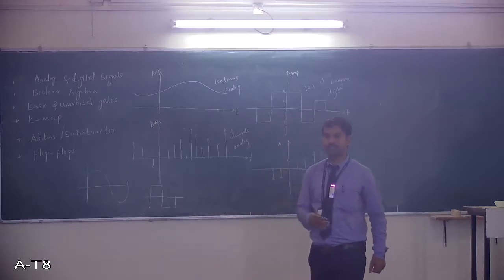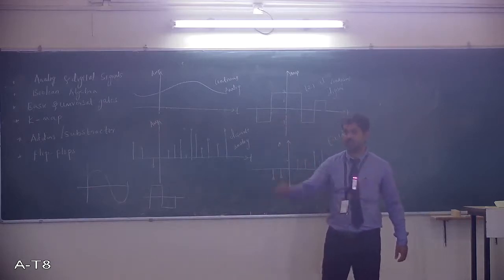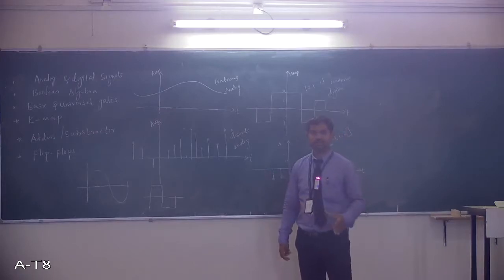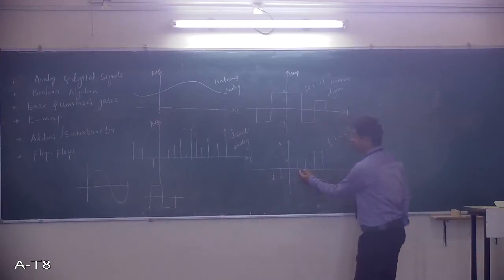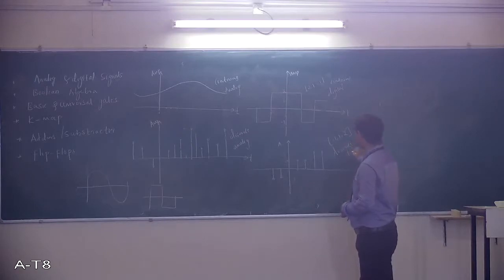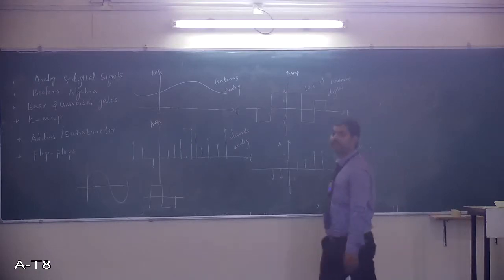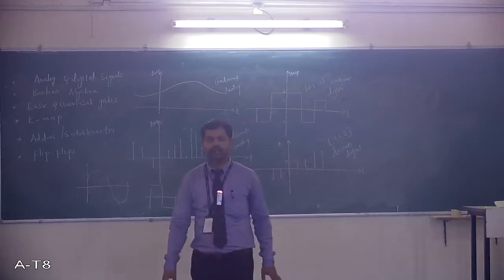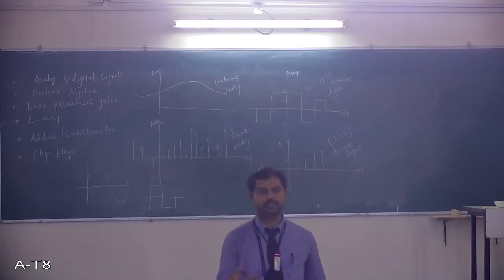Check the x-axis. Is the amplitude present everywhere along the axis? No. Here there is no representation. Here there is no representation. Right? So it is a discrete digital signal.